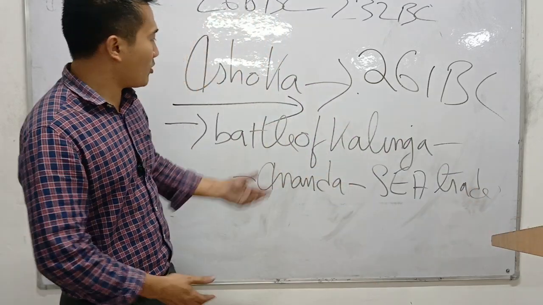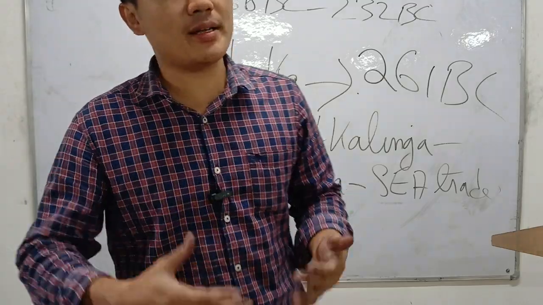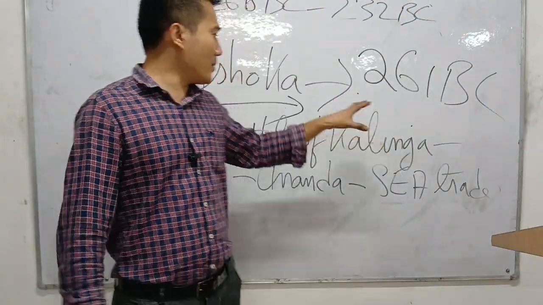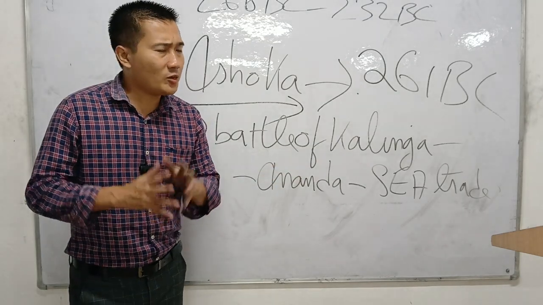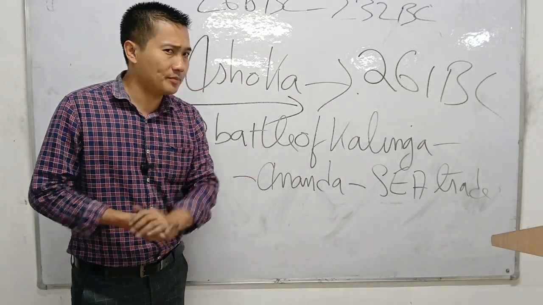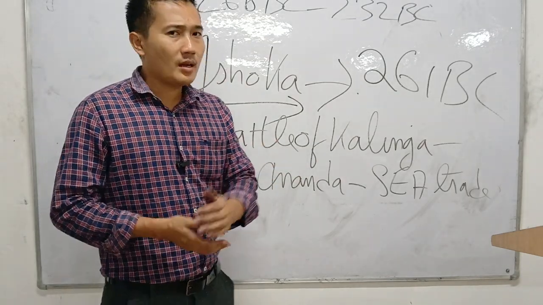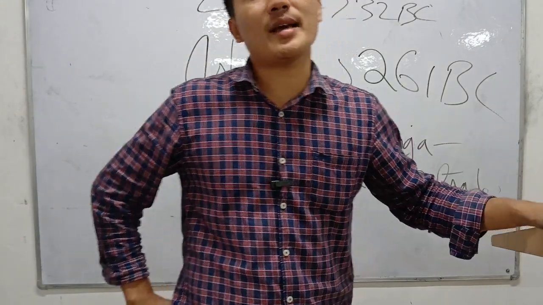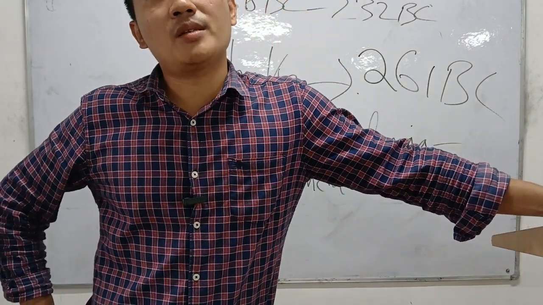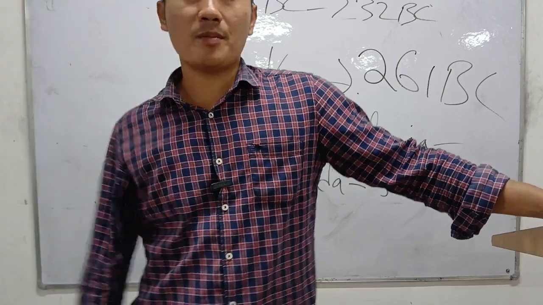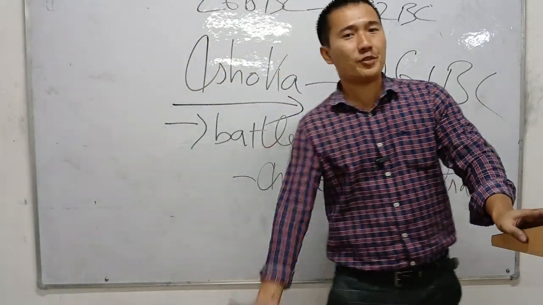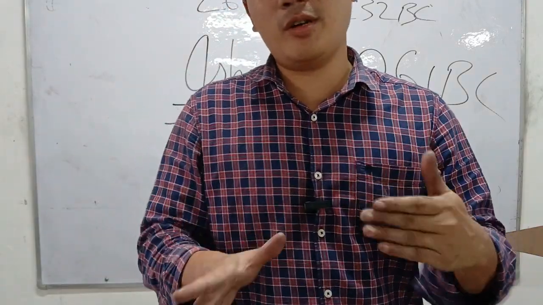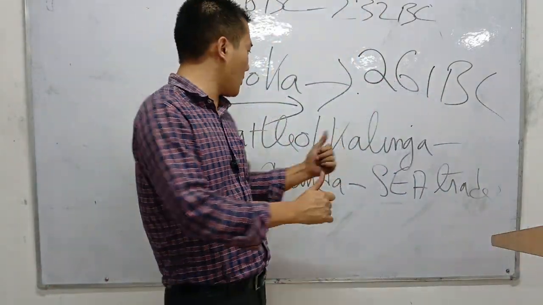I think you have studied this already in your class 5 and 6, the Battle of Kalinga. So please remember it that way. He tried to capture Kalinga for 2 reasons. First, Kalinga is the gateway to Southeast Asia. In present-day Orissa, so many ships came from Southeast Asia, Singapore, Malaysia, Thailand. Every ship would come up to Orissa. So it was a very important trade center for revenue. From the revenue point of view, he tried to capture it.